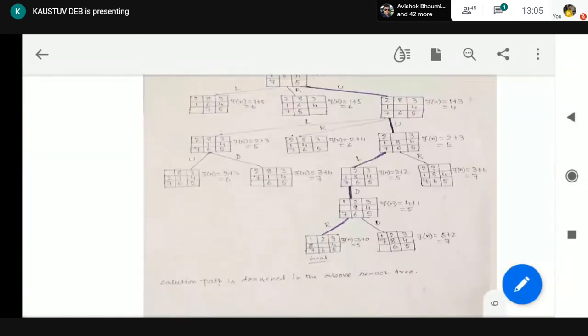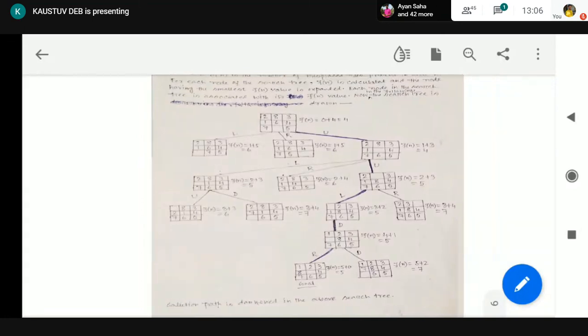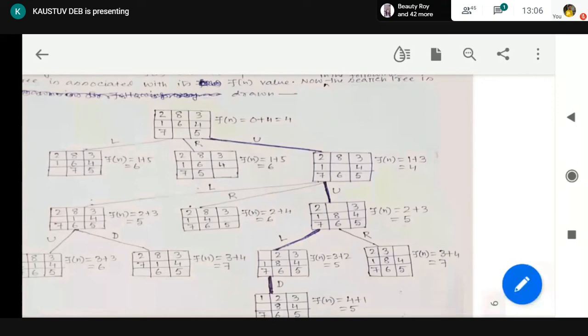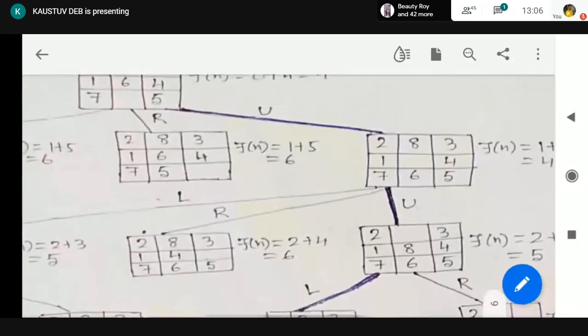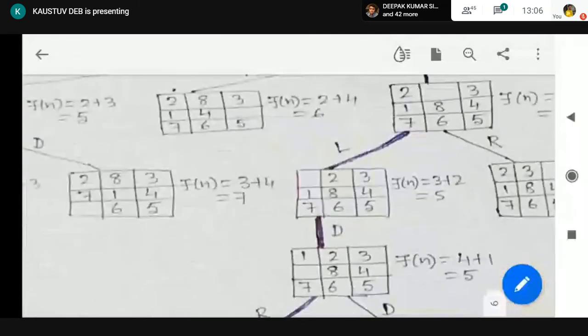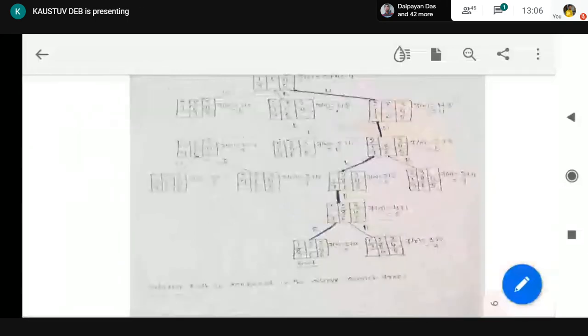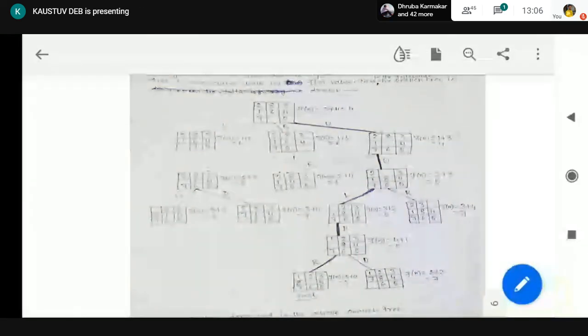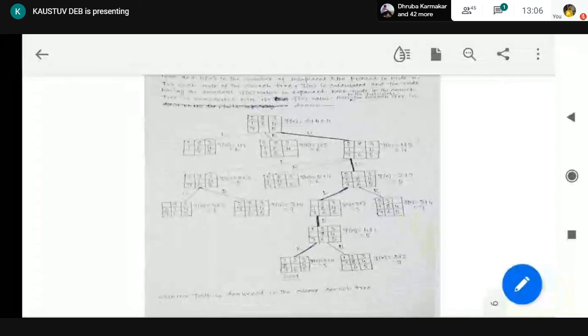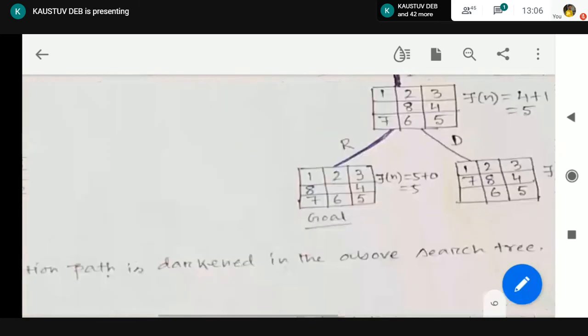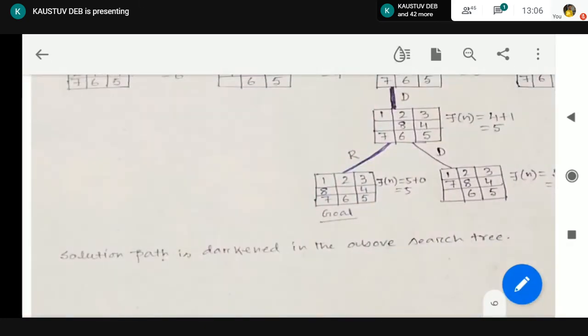Now, you can watch that in this search tree, the solution path is darkened. The dark path shows the path of the solution. So from the root node, we use this dark path to move up, up, then left, then down, then right to get the solution. So in the search tree, the solution path is darkened. As you can see, I have written in the last line: in the search tree, the solution path is dark. Okay, is it okay? If you have any question, then ask.